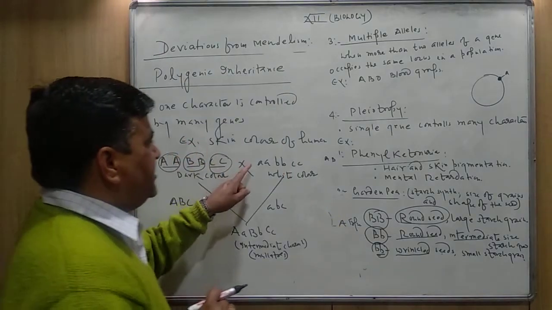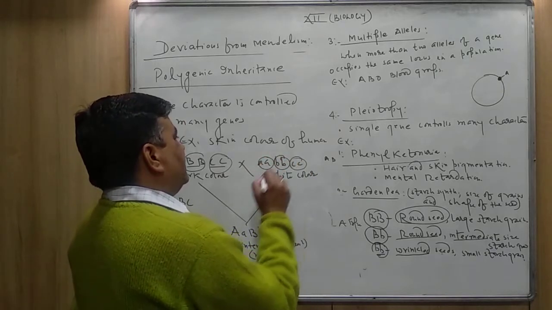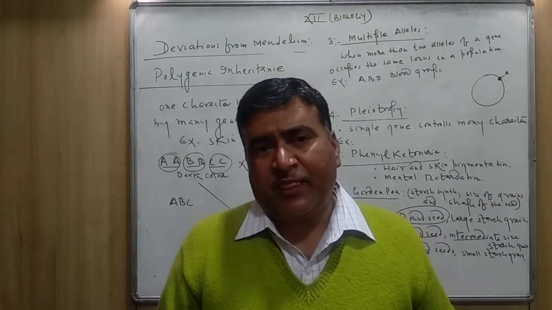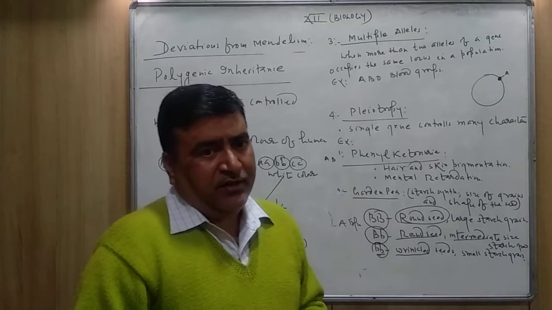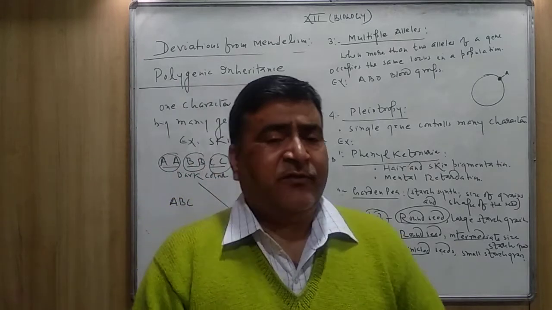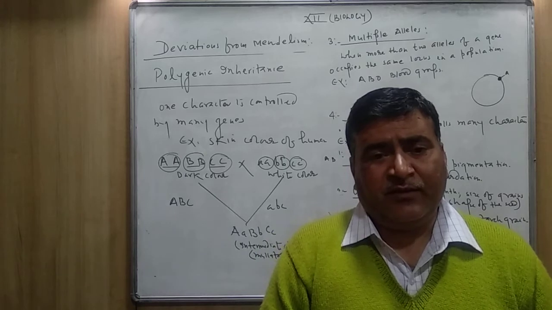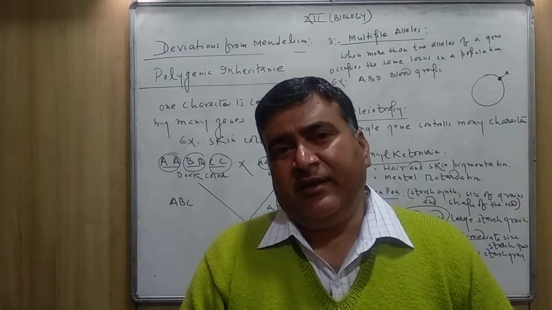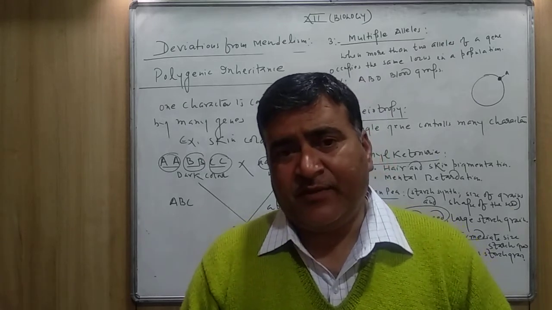And if all the 3 genes are present in the recessive form, there will be no melanin production, and the color will be white. Why? Anyone is very white, or you can say very fair, because the melanin is very less or absent.